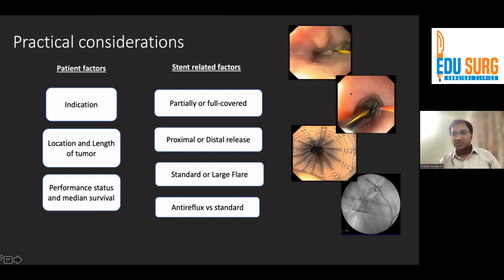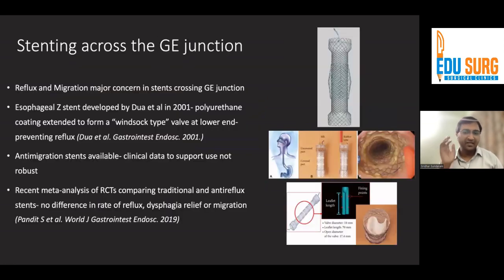Now, this is again a patient of G junction tumor. We placed an esophageal stent across the G junction in this patient. Usually done under fluoro guidance over a guide wire. So these procedures are easy to do, but of course there are implications. So clearly the choice of patient remains very critical. Now, stenting across the G junction.